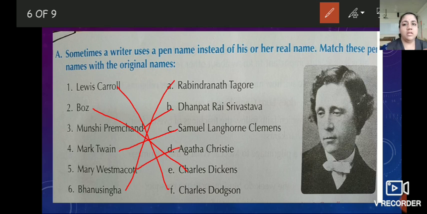Understood? Everyone? Completed? First F, second E, third B, fourth C, fifth D, sixth A. So these are the answers. Have we completed? Very good.